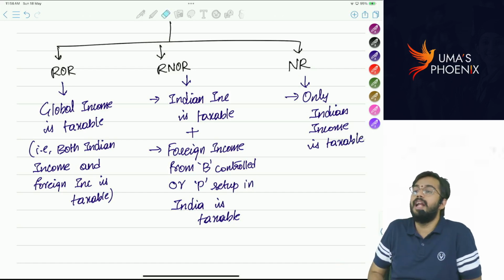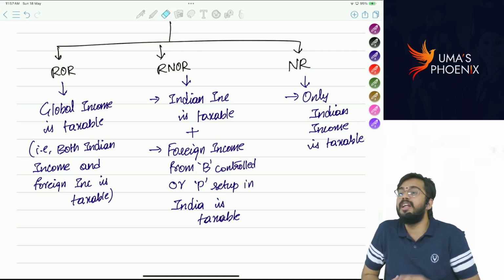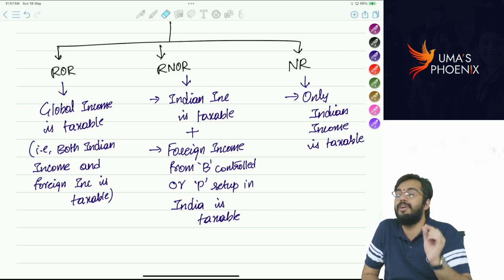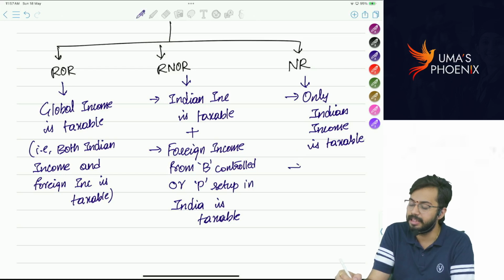I told you, Glenn Maxwell came to India. He played in India in the IPL. He earned money in India. Glenn Maxwell is basically a non-resident. Whatever income he earned from matches in India, on such income he is required to pay tax in India. He earned income in Australia. Why would that income be taxed in India? In case of non-resident, only Indian income is taxable. Foreign income is not taxable. Are you able to understand?